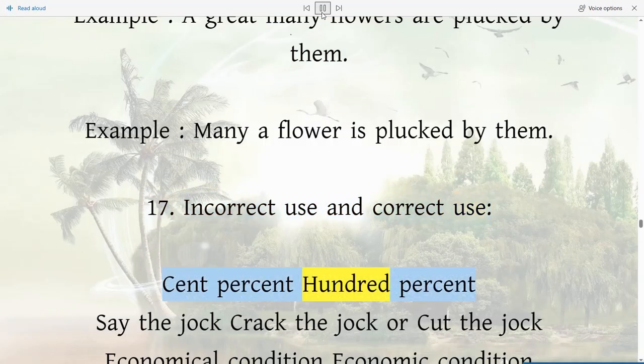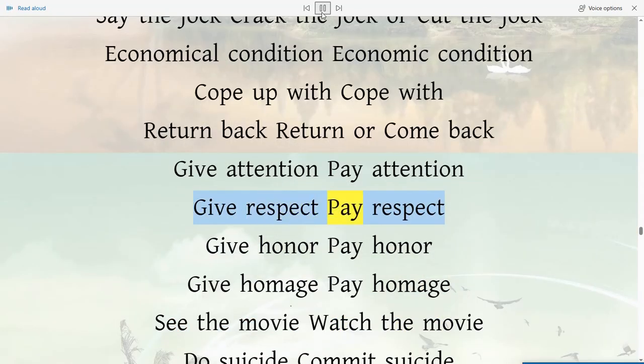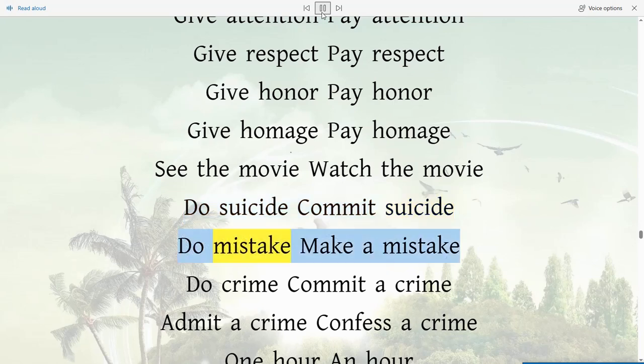Cent percent, 100% say the joke, crack the joke or cut the joke. Economic condition, cope up with, return back, return or come back. Give attention, pay attention. Give respect, pay respect. Give honor, pay honor. Give homage, pay homage. See the movie, watch the movie. Do suicide, commit suicide. Do mistake, make a mistake. Do crime, commit a crime. Admit a crime, confess a crime.